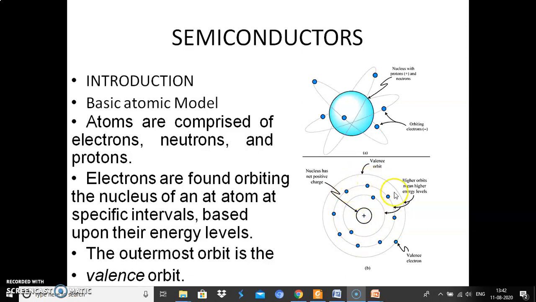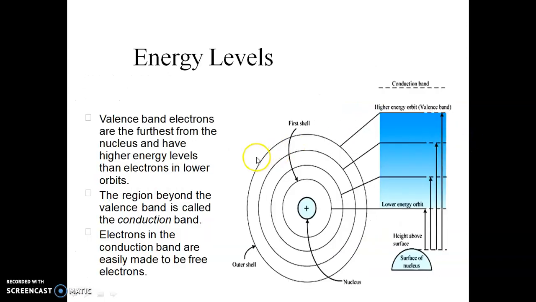The outermost electron-filled orbit is called the valence band. Electrons in the outermost orbit are called valence electrons. So we know the basic configuration of an atom and its energy levels. That is the valence band.